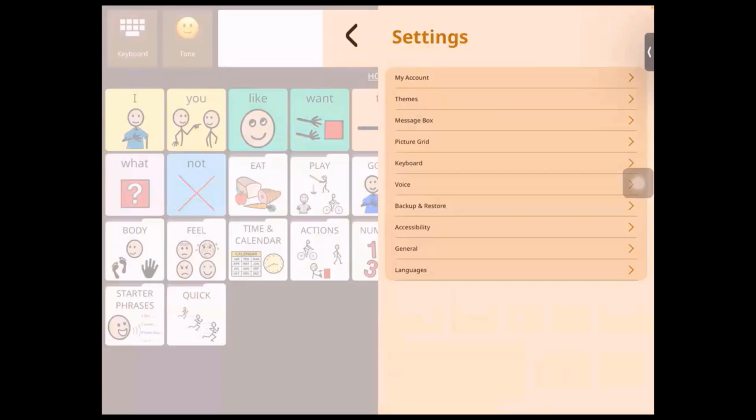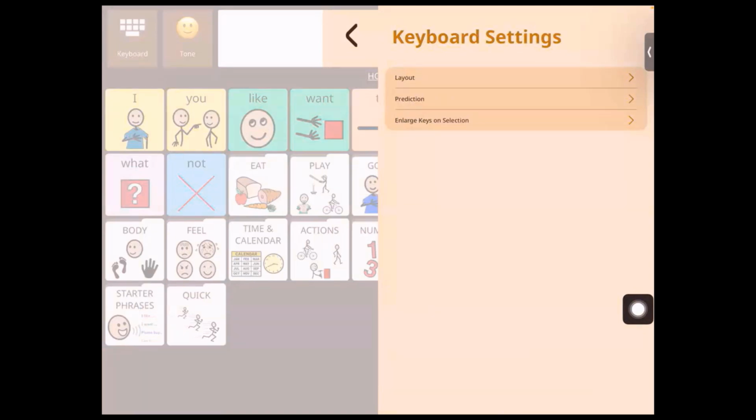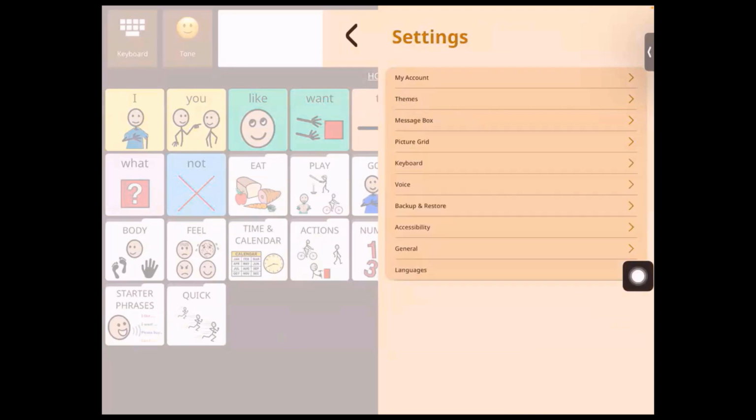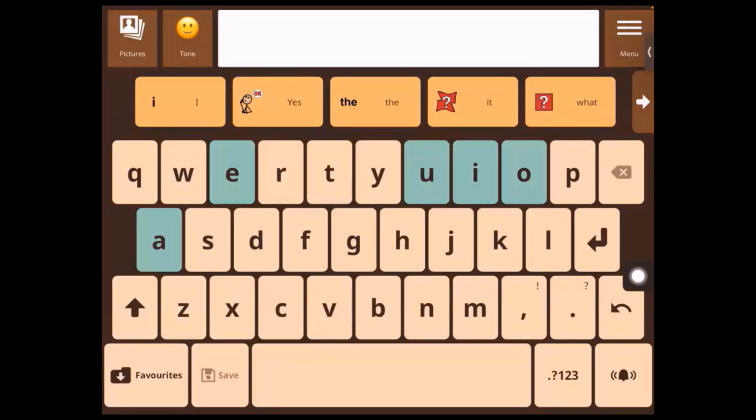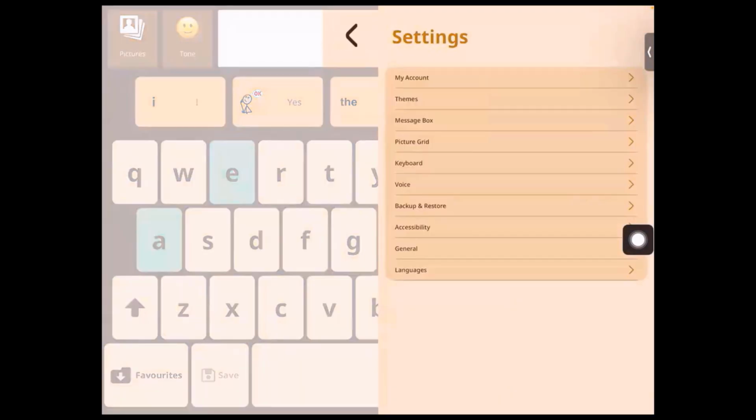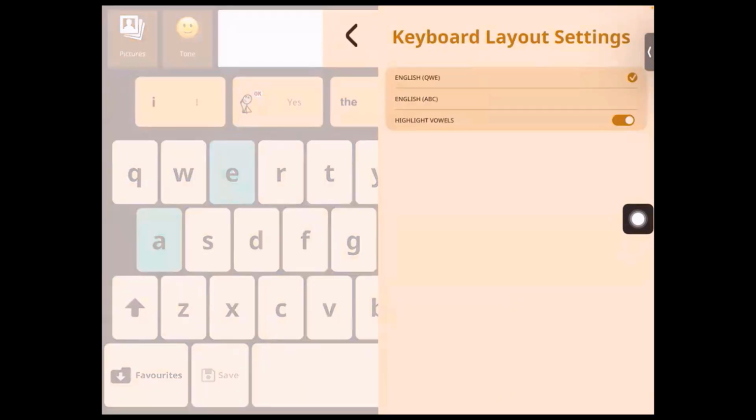Okay, so next we're going to look through the keyboard settings. So under keyboard settings, the first one that we have is layout. Now, before we check out the layout, let's go into keyboard mode. Keyboard. So at the moment, the layout is a QWERTY layout, right? As you can see, but then you're able to change it to have an ABC layout as well.